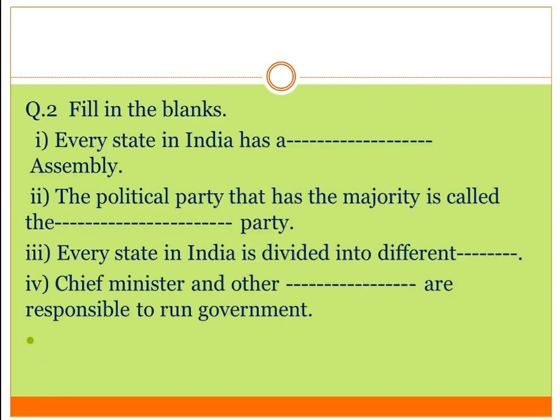Second is, fill in the blanks. Every state in India has a dash assembly. The political party that has the majority is called the dash party. Every state in India is divided into different dash. Chief Minister and other dash are responsible to run the government. So these are the questions that you have to do as the assignment.